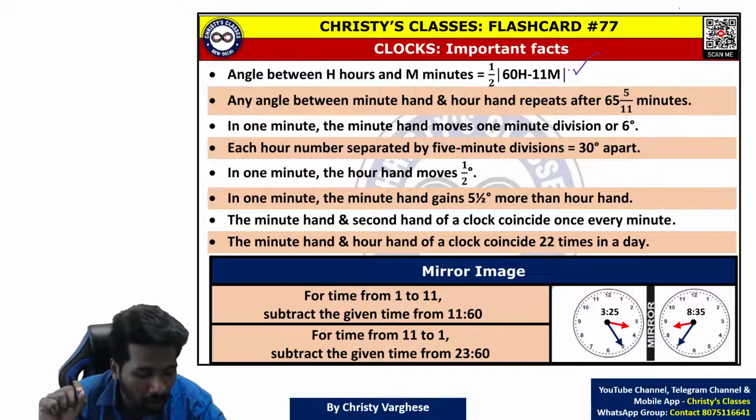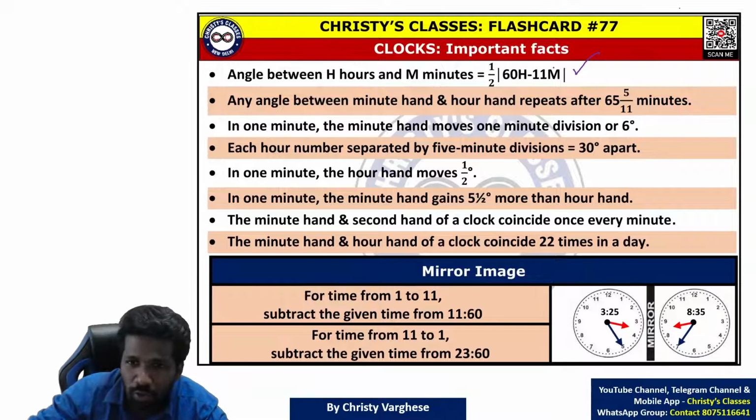But for clock problems, I have told you many times, I will say a minimum number of formulas to learn by heart, and this is one of those minimum formulas. Half into modulus of 60h minus 11m, where h is the hours and m is the minutes.